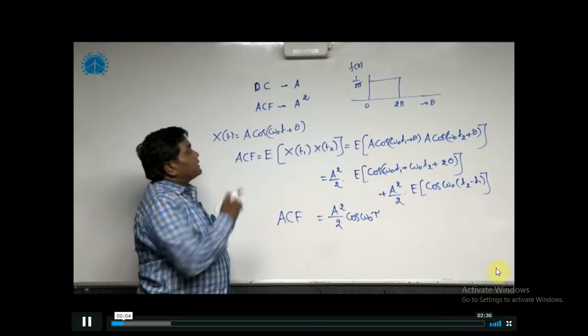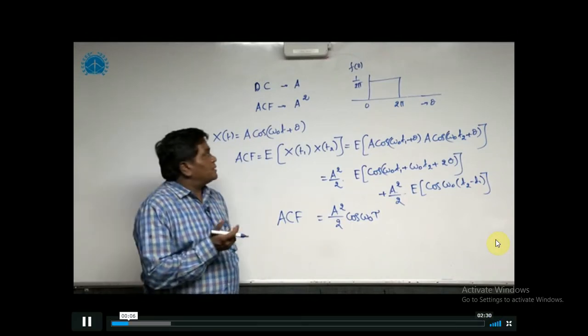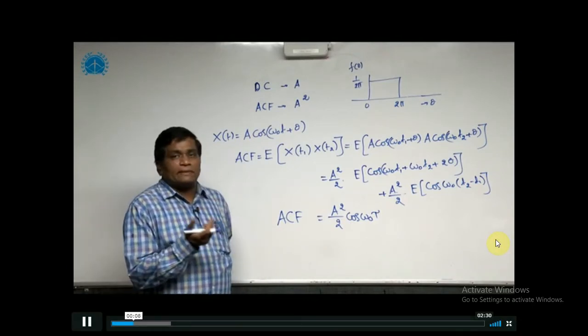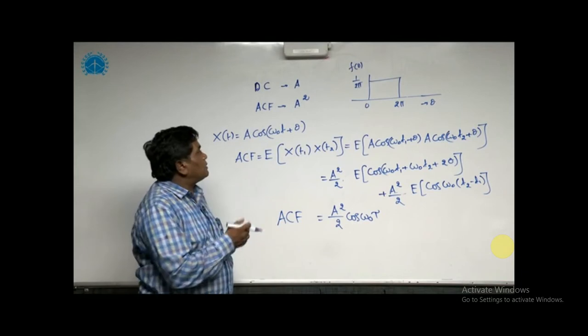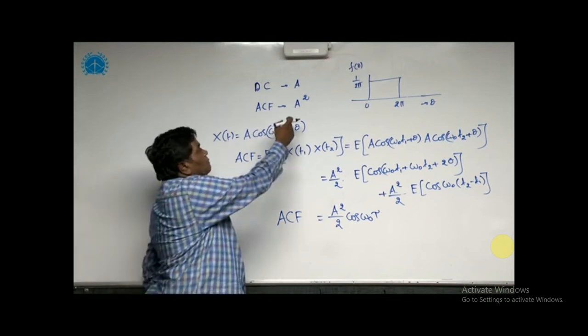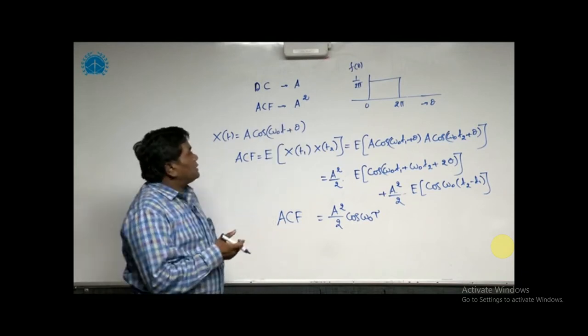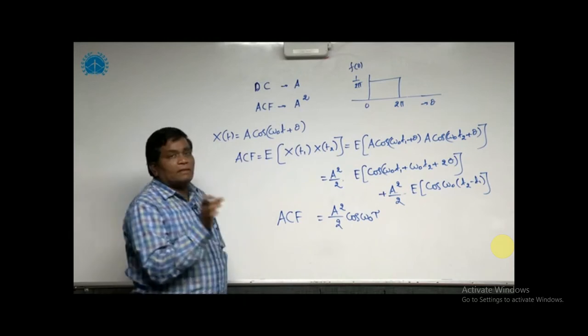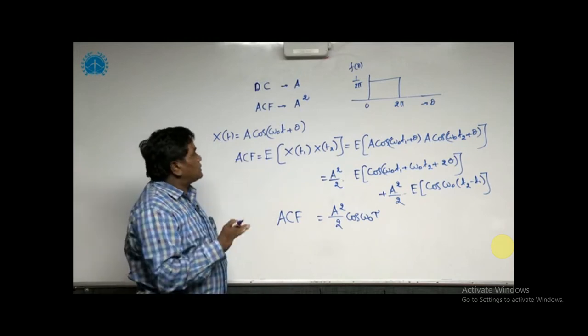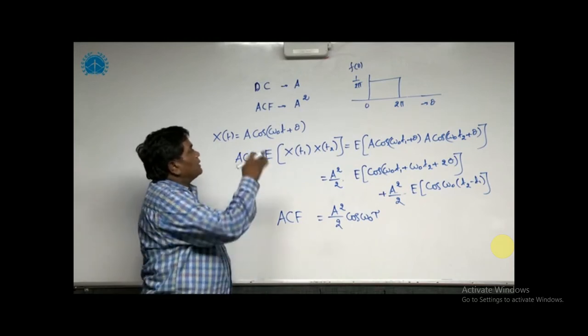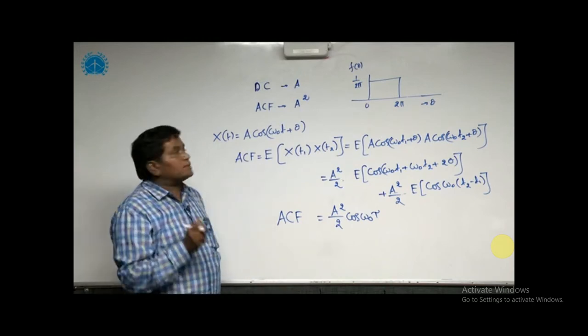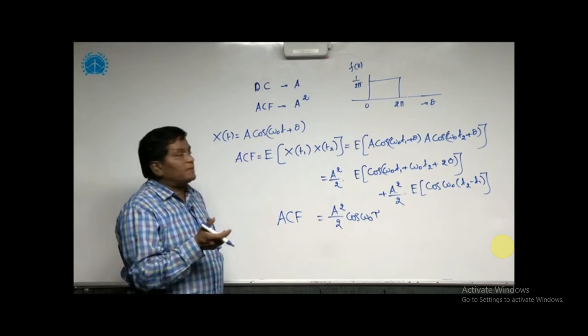If you take a DC component, the autocorrelation function of a DC component will be equal to that DC component squared. So the autocorrelation function of a DC component is always equal to that DC component, and you have to square it. That is the first statement. So the first statement is true.